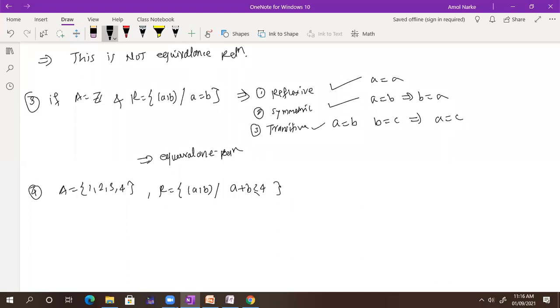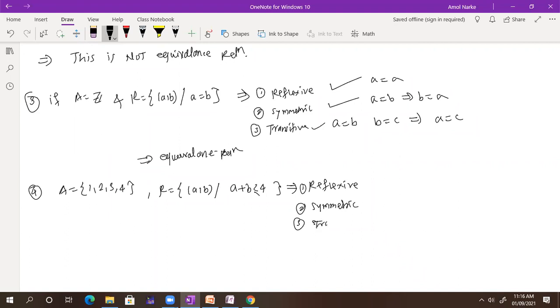Tell me which condition is not satisfied there. Whether it is reflexive? No, sir, not reflexive. Why?